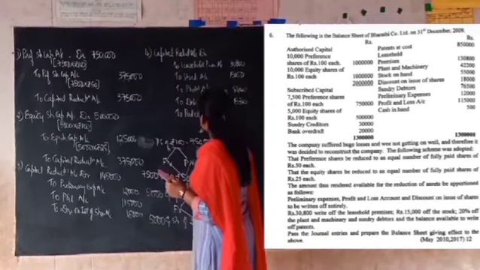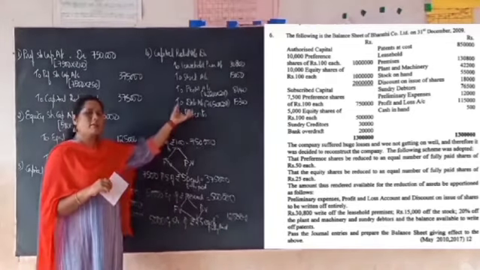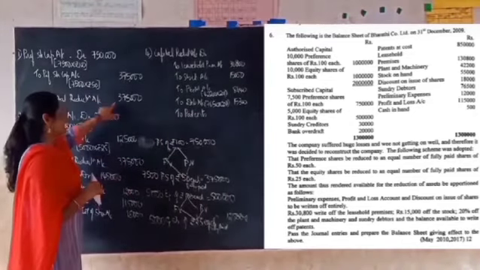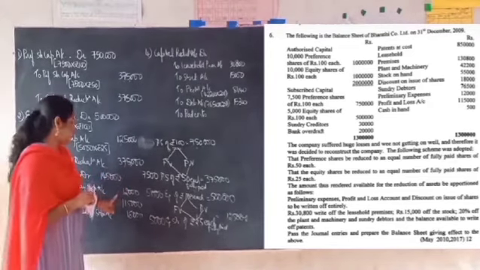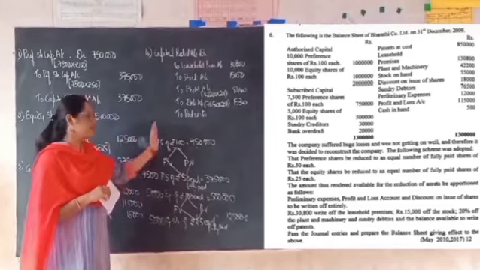Okay. So now here in order to calculate what is the balance available for writing off the patents, you can do the addition and subtraction. That is 3,75,000 plus 3,75,000, you have 7,50,000. From that, if you deduct all these amounts, the remaining balance will be available for writing off the patents.